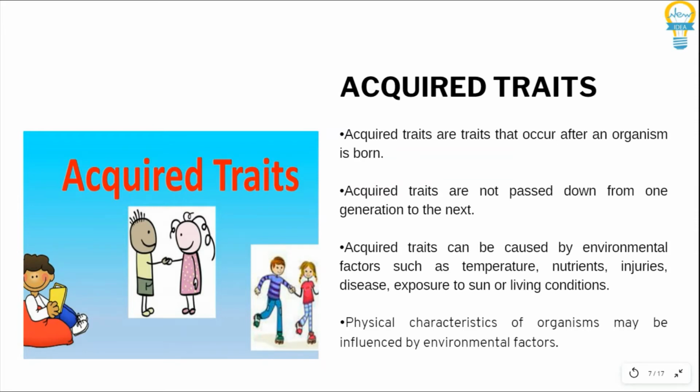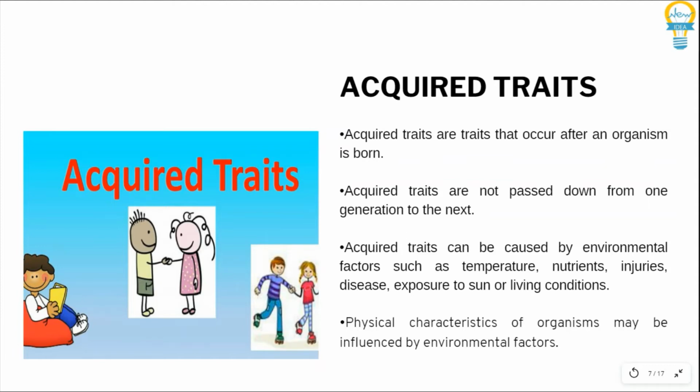Examples: the ability to dance, cook well, etc. These are characteristics we learn from our environment, for example writing, dancing, working, jumping, sports, and so many more.